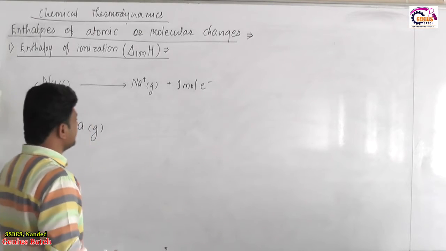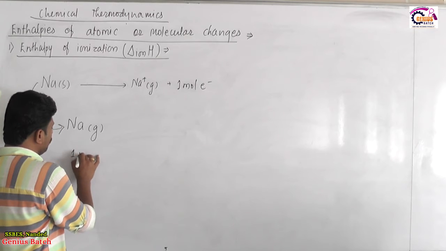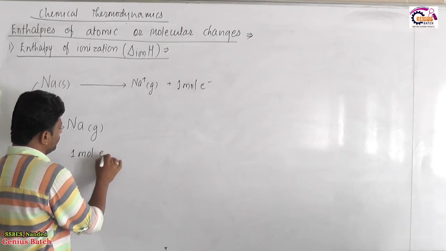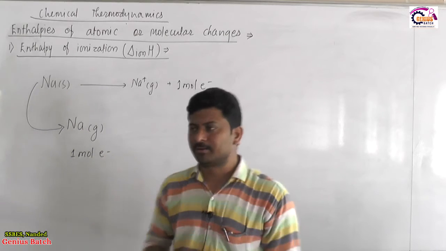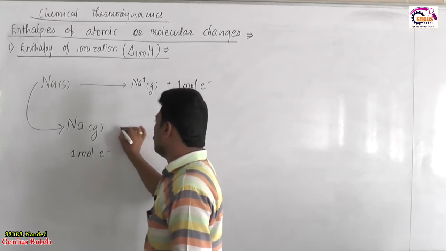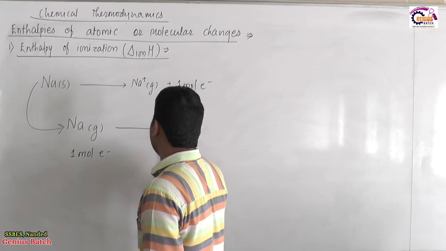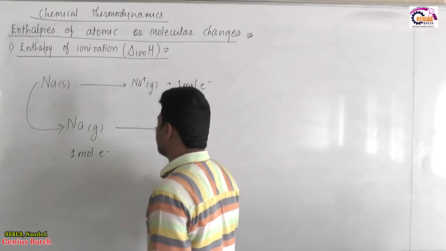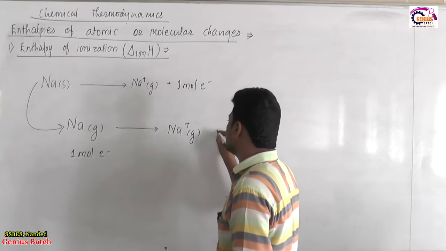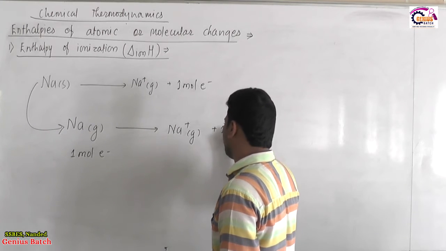Now, in the gaseous state, we take 1 mole of sodium to remove the electron. 1 mole of gaseous sodium will convert into 1 mole of gaseous Na plus ion by loss of 1 mole of electron.